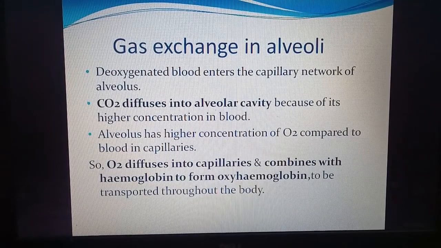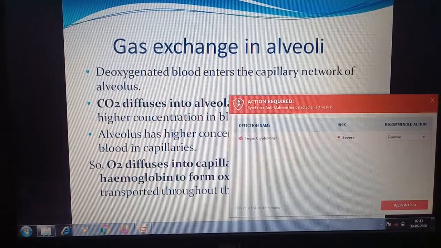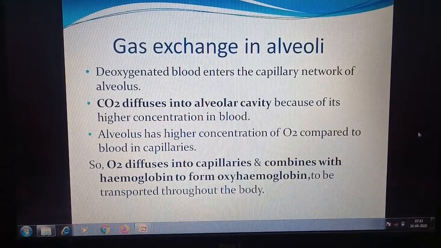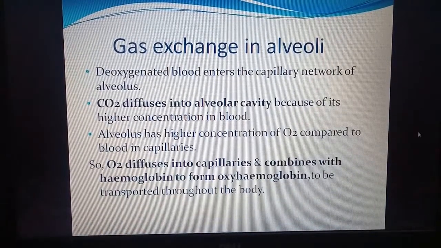Now gas exchange in alveoli. So till now we saw that air enters into the lungs. After that, the carbon dioxide diffuses into the alveolar cavity, because we know that blood has higher carbon dioxide, because blood will have all the carbon dioxide from the body. So carbon dioxide diffuses into alveoli. Why? Because carbon dioxide's higher concentration is in blood and less in alveoli. So any gas will move from a region of higher concentration to lower.